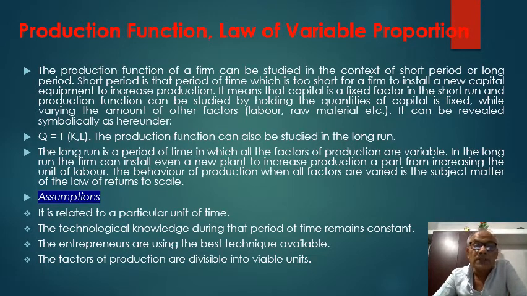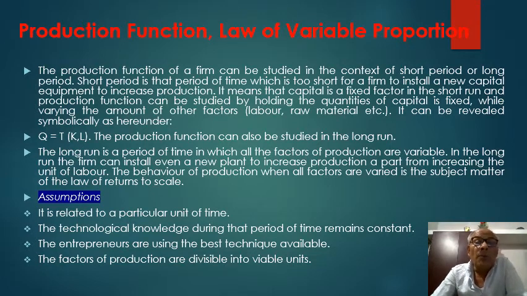The production function can also be studied in the long run. The long run is a period of time in which all the factors of production are variable. In the long run, the firm can install even a new plant to increase production, apart from increasing the units of labor. The behavior of production when all factors are varied is the subject matter of the law of returns to scale.